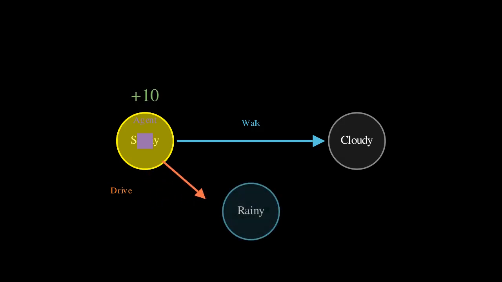But how do we decide which action is better? We need a goal. In AI, we call this a reward. If you walk and it is sunny, you get a positive reward. Happiness plus 10. If you walk and it rains, you get a negative reward. Wet clothes minus 50. The goal of the agent is to collect as much reward as possible over time.